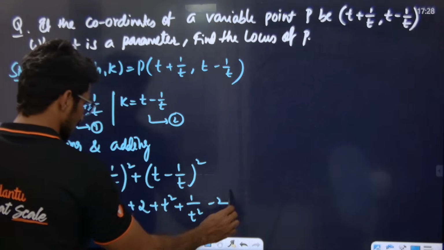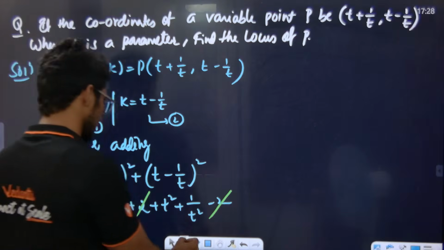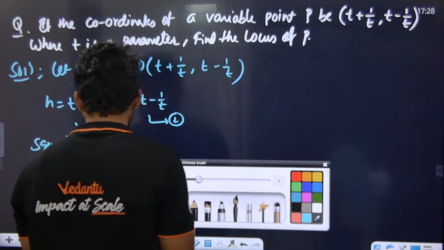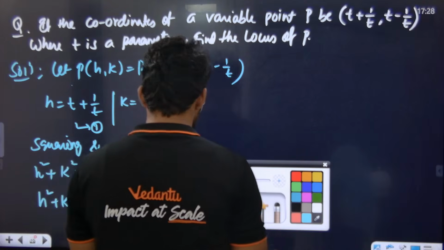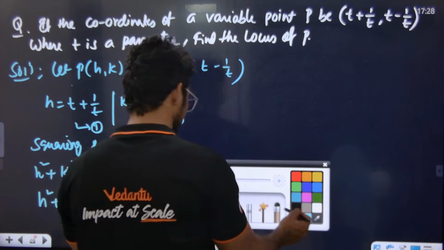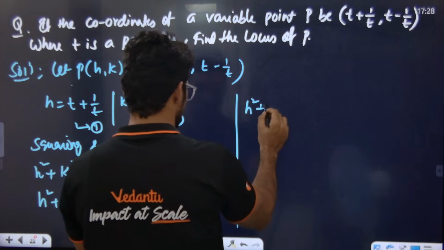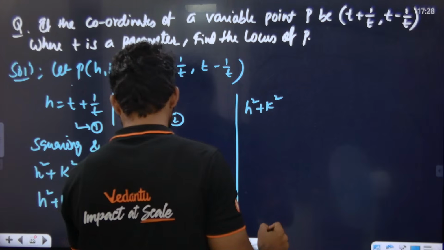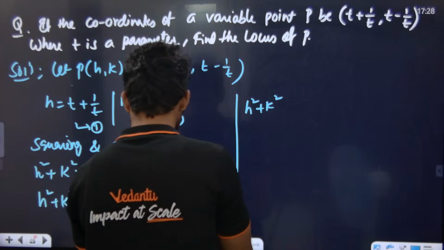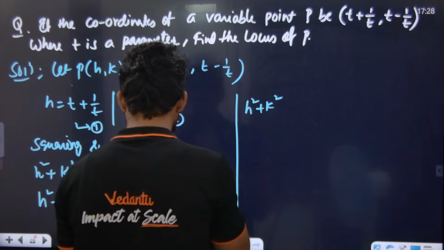Listen to the class. This will cancel. Will it cancel? Yes or no? Yes sir. Now tell me here, h square plus k square is equal to 2t square. Now what am I going to do? Listen to the class. h square plus k square, plus t square plus t square, 2t square, right? Yes or no?